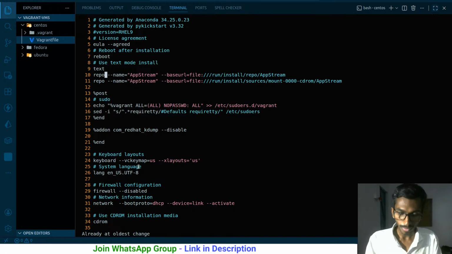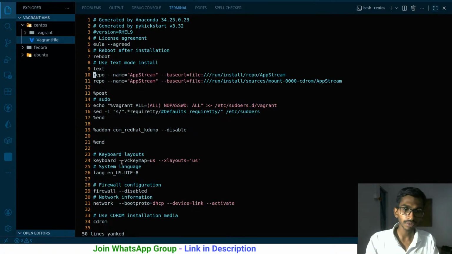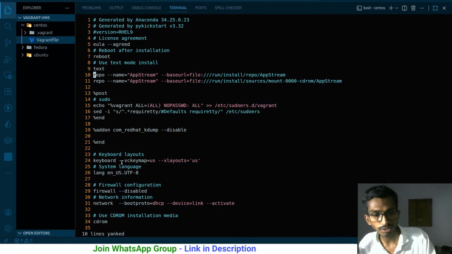Coming back to this, how am I going to copy 10 lines at a time? You simply type 10, and then double y. So 10 double y will copy 10 lines. If you want to copy 50 lines, 50 and double y, it will copy 50 lines. If you want to copy 10 lines, 10 double y, it will copy 10 lines. So this is how it goes.